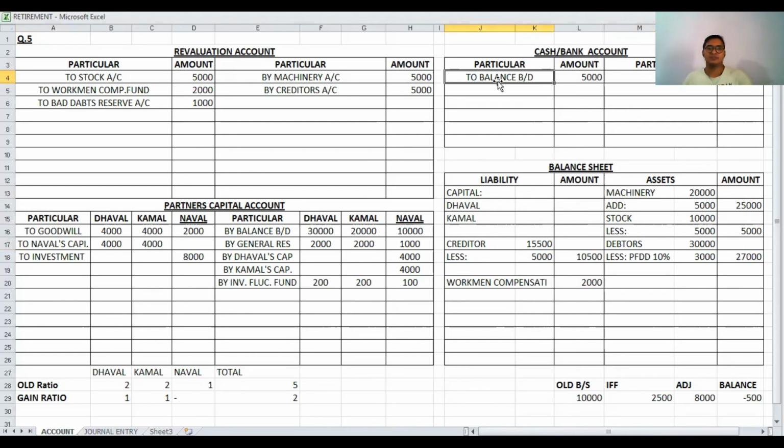And last, step number 5, we have to close the revaluation account. Total of revaluation account is 10,000 rupees on the credit side, and here we can check total of revaluation account on the debit side is 5 plus 2 plus 1, that is 8,000.